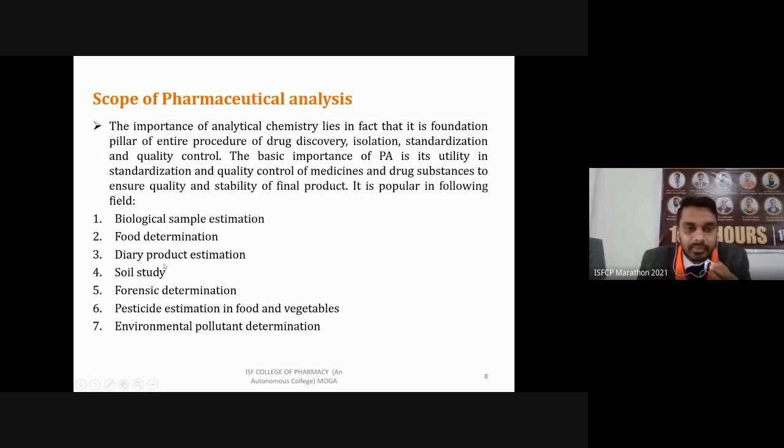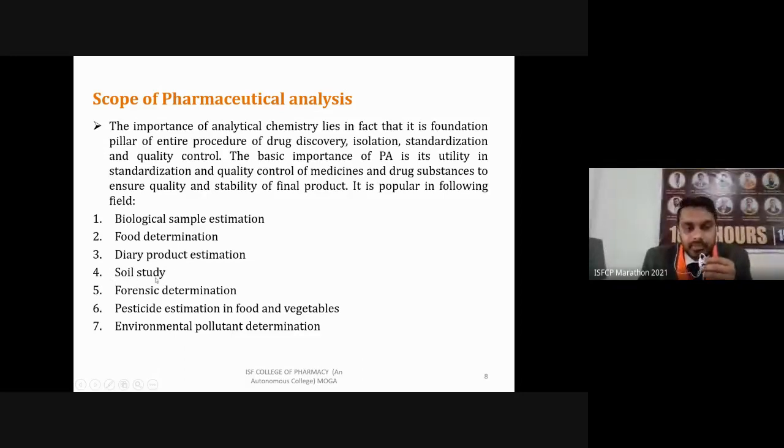Soil study, I have already given an example in the first lecture, when we were studying the definition of pharmaceutical analysis. You send samples to the labs, then you perform the analysis, and you come to know whether this land is farming land or not, how much irrigation is possible, and how much irrigation is required on this land. Then whether heavy metals are present or not, which can affect our farming.